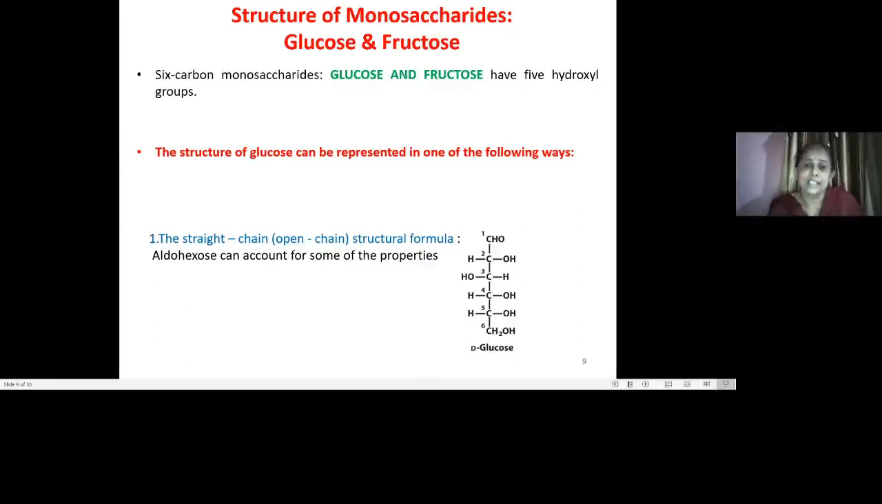So the structure of glucose and fructose can be represented in many ways. There are three major ways. The first one is the straight chain or open chain formula. You could see here that the carbons are arranged in a straight chain, and the hydrogen and hydroxyl groups are linked to that particular carbon backbone. This accounts for many of the properties of glucose.